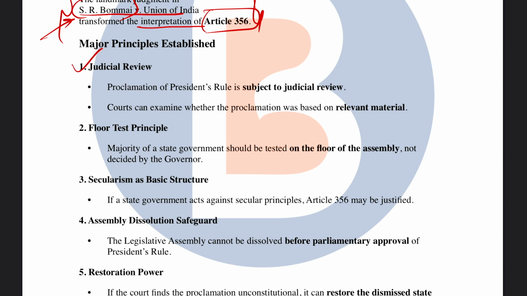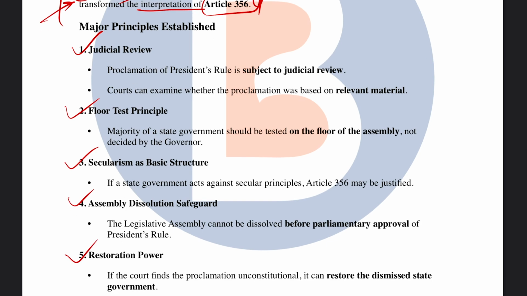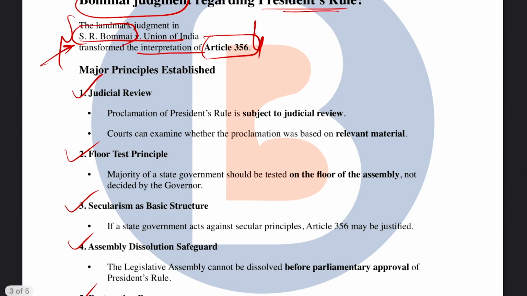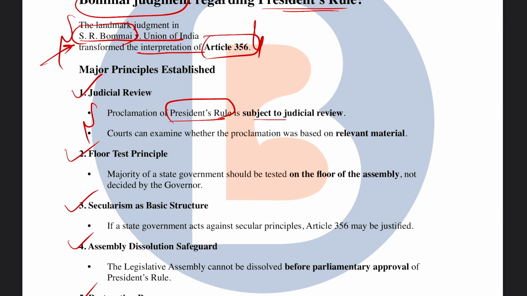First is judicial review. Next are the floor test principle, secularism as a basic structure, the assembly dissolution safeguard, and also the restoration power. So what is judicial review? It made the proclamation of President's rule subject to judicial review. Now courts can examine whether imposing President's rule over a particular state is justifiable or not, or whether it is based on any relevant material.